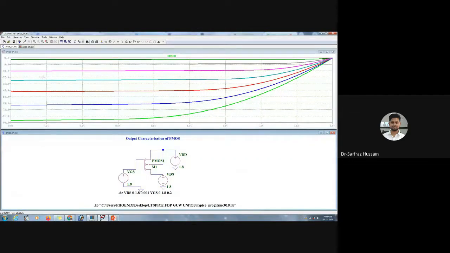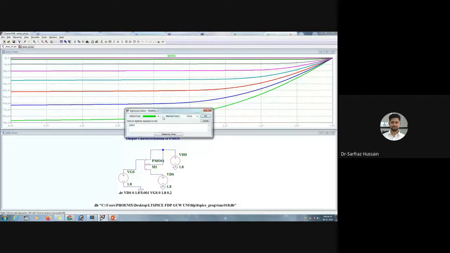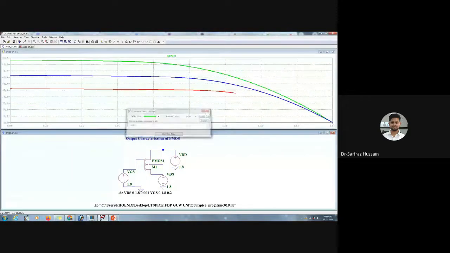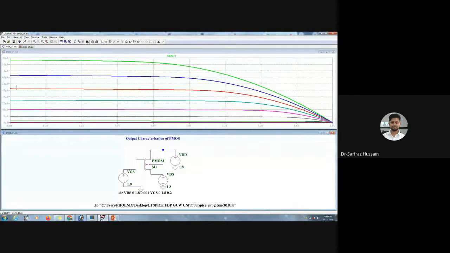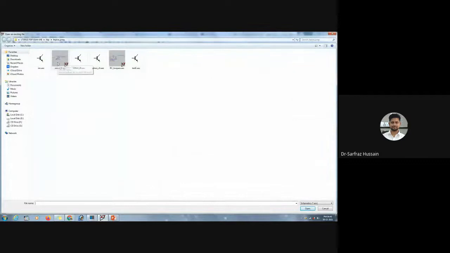And if I want to make these positive values, I'll just right click on this one, and here in place of ID, I'll put a minus sign, so minus of ID1. This graph will give me the positive values of this ID curve. Now what you can do is club these two. This is the PMOS curve, and then we can also click on the NMOS.